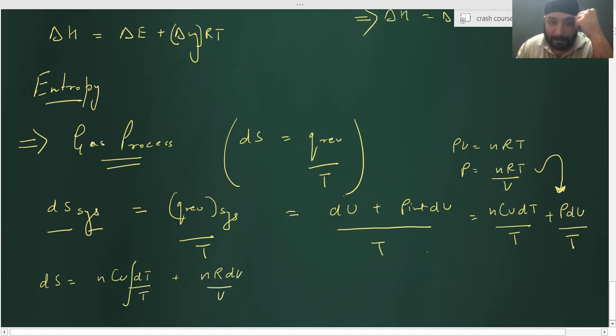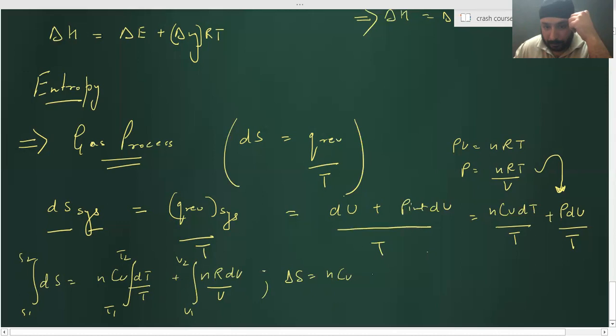So integrating T1 to T2, V1 to V2, and S1 to S2, I'll get delta S is equal to nCv ln T2 by T1 plus nR ln V2 by V1.